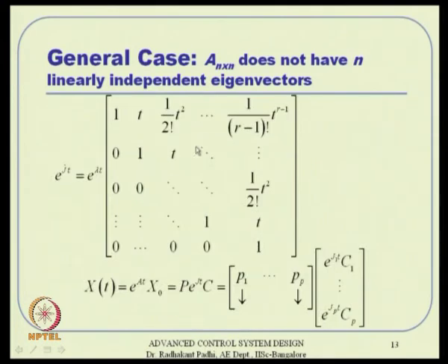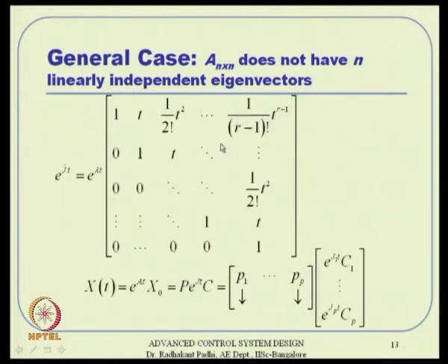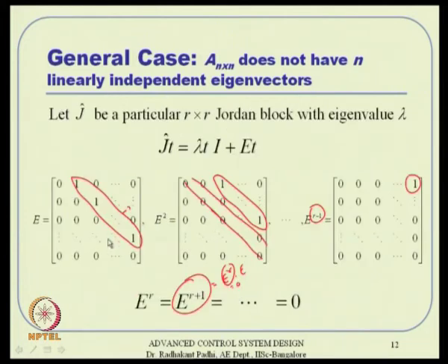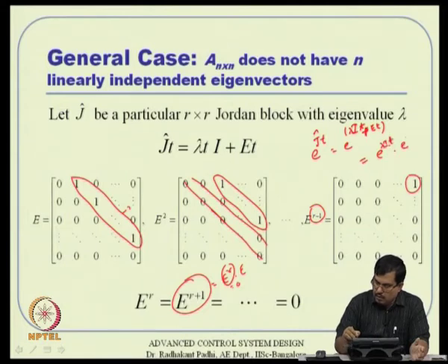So, what you have here now? Now, e to the power J hat of t, that is what you are analyzing. e to the power J hat t here is nothing but e to the power lambda I t plus E t, and this is like e to the power a plus e to the power b. So, obviously, it is e to the power lambda I t into e to the power E t.